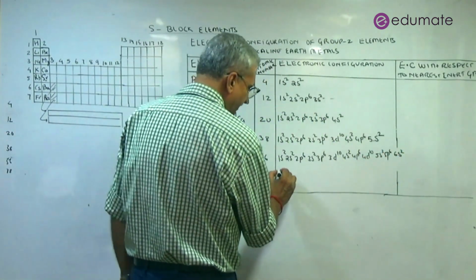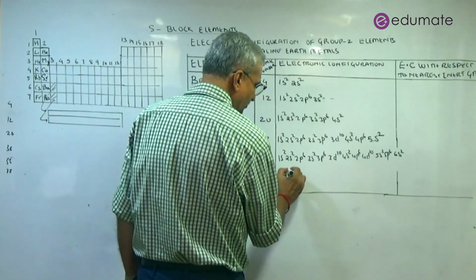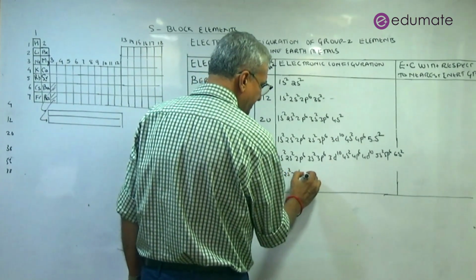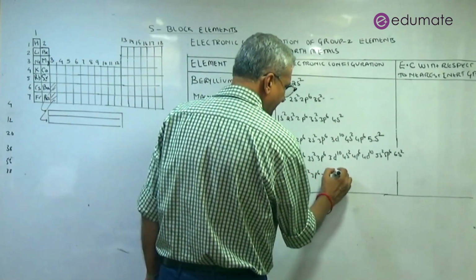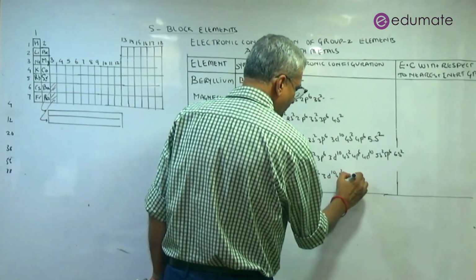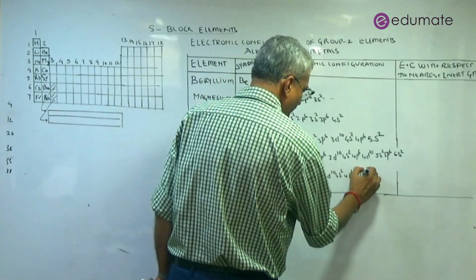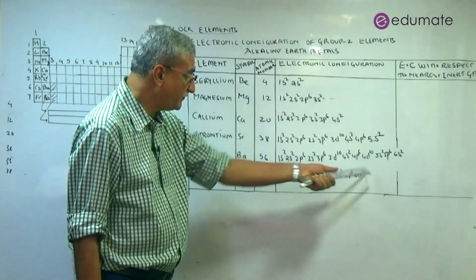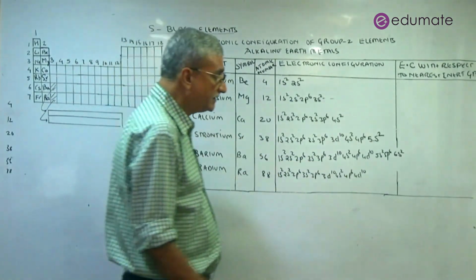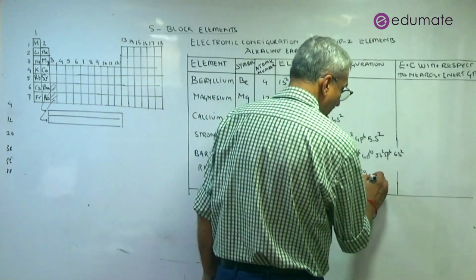Here we will have 1s2, 2s2, 2p6, 3s2, 3p6, 3d10, 4s2, 4p6, 4d10. 57 to 72, I told you, will be 4f14 filling up. This is 88. So this is 4f14.